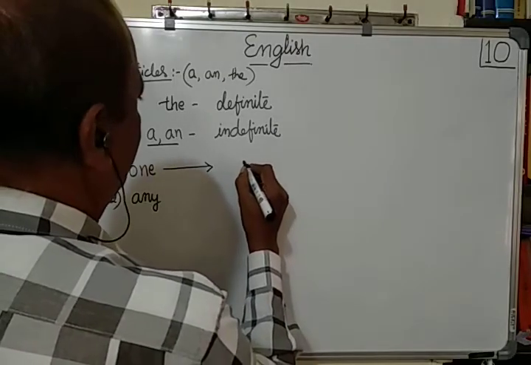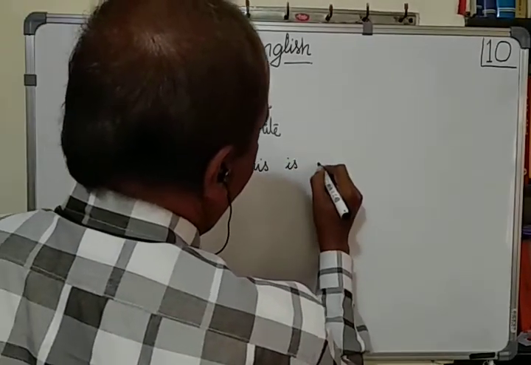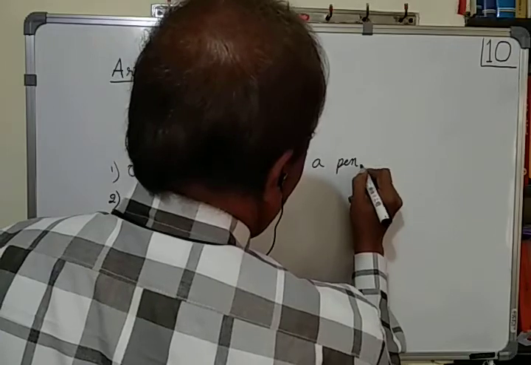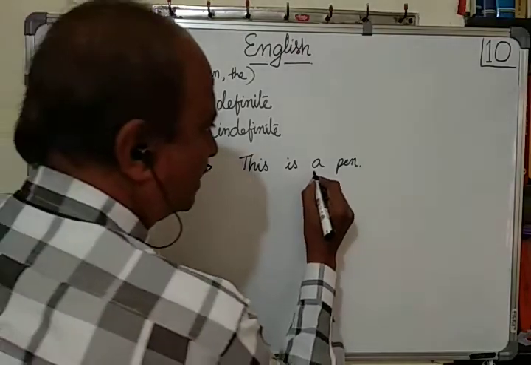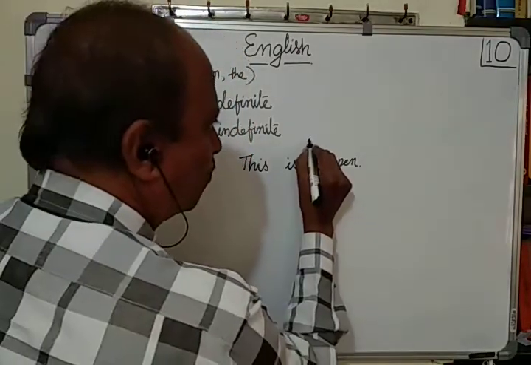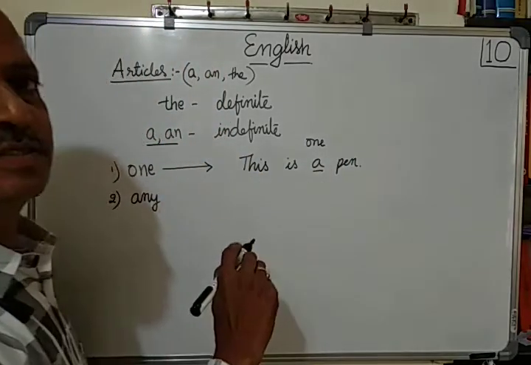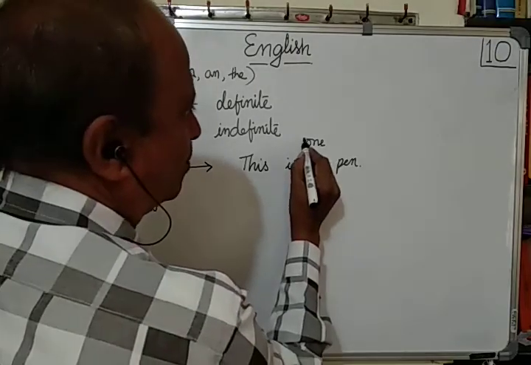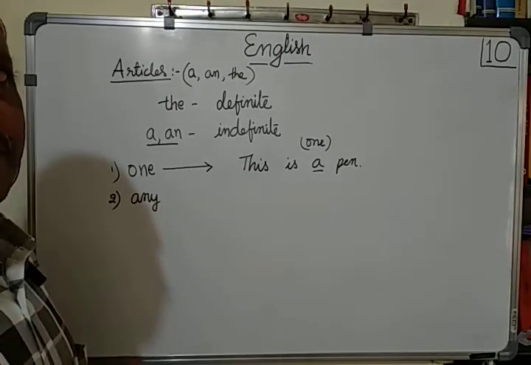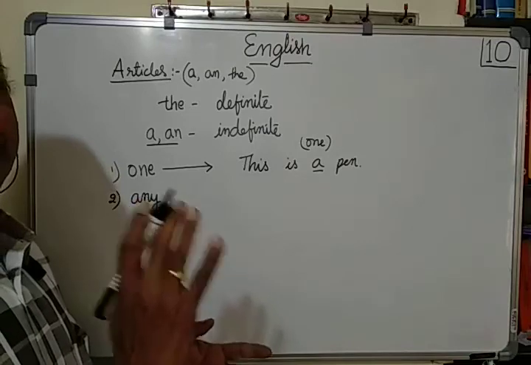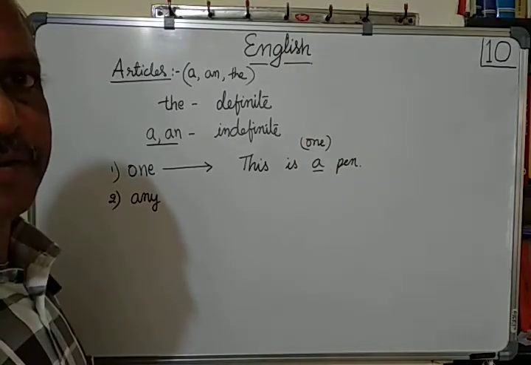Look at this example. This is a pen. This is a pen. Here, a means one pen. This is one pen. This is a pen means this is one pen. Okay. This is a pen. He is a boy. She is a girl. That is a cat. In all these sentences, a means one. That is one cat. He is one boy. She is one girl. Like that.